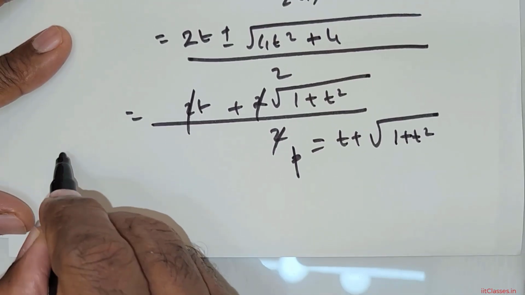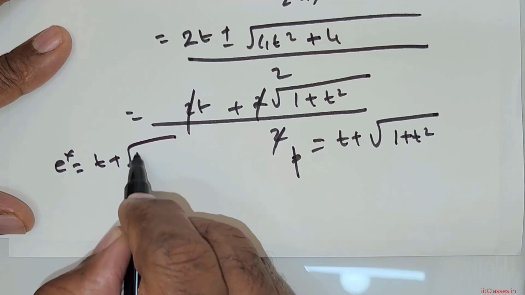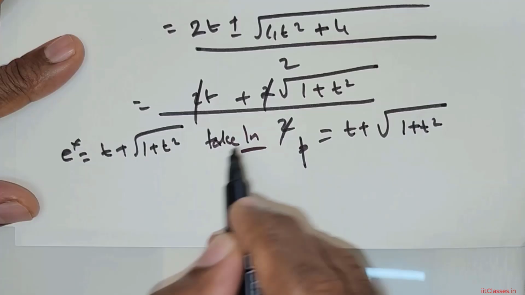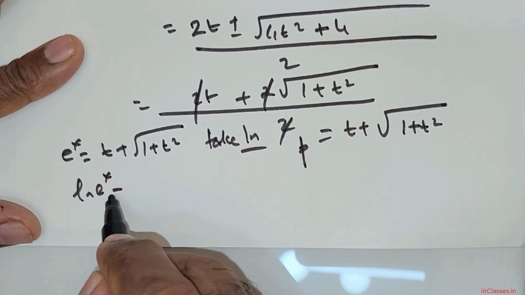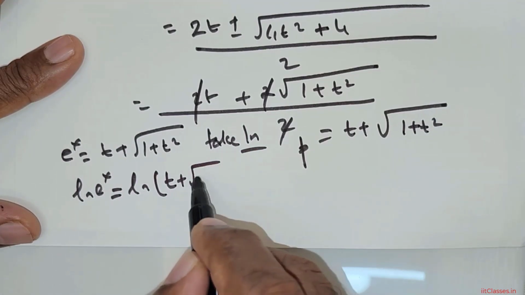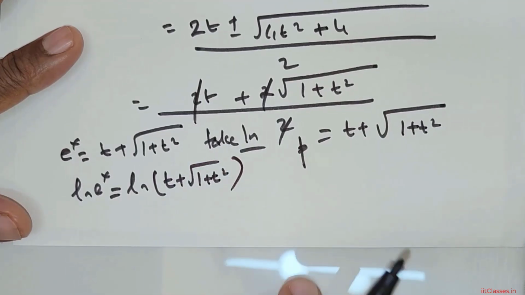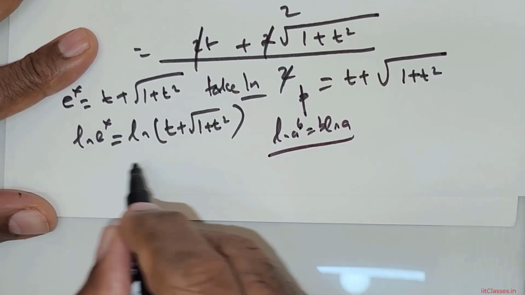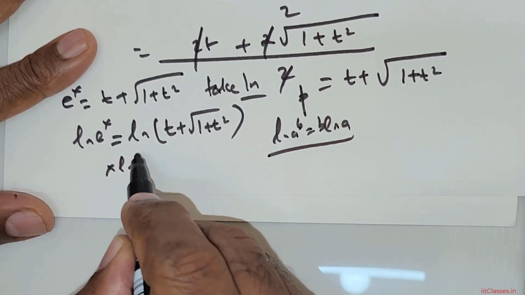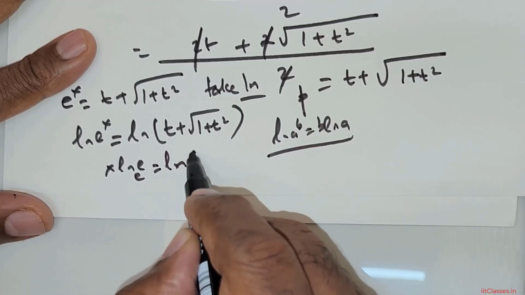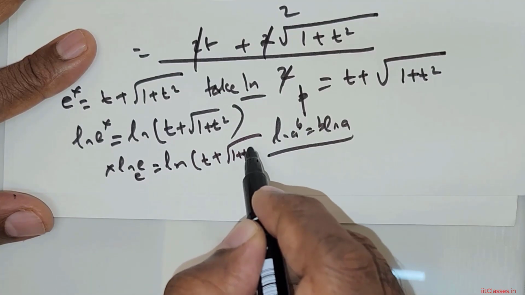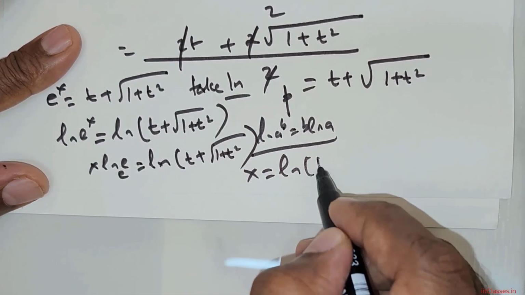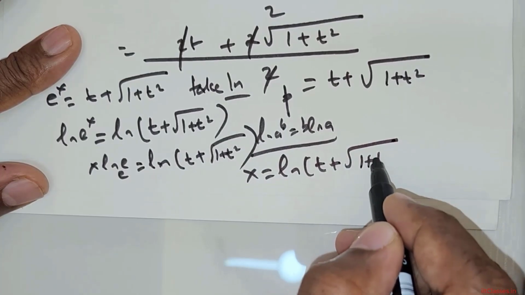So you can write e raised to the power of x is equal to t plus root of 1 plus t squared. Now I'm going to take ln on both sides. So this is ln e raised to the power of x is equal to ln of t plus root of 1 plus t squared. Now there is a formula, ln a raised to the power of b is equal to b times ln a. So this is x times ln e to the base e is equal to ln of t plus root of 1 plus t squared. Ln e to the base e is 1, so x is equal to ln of t plus root of 1 plus t squared.